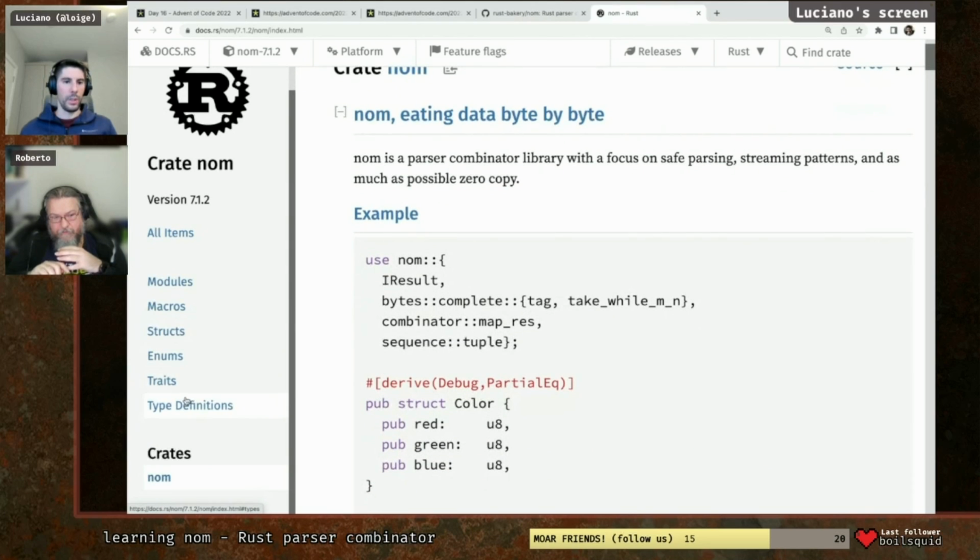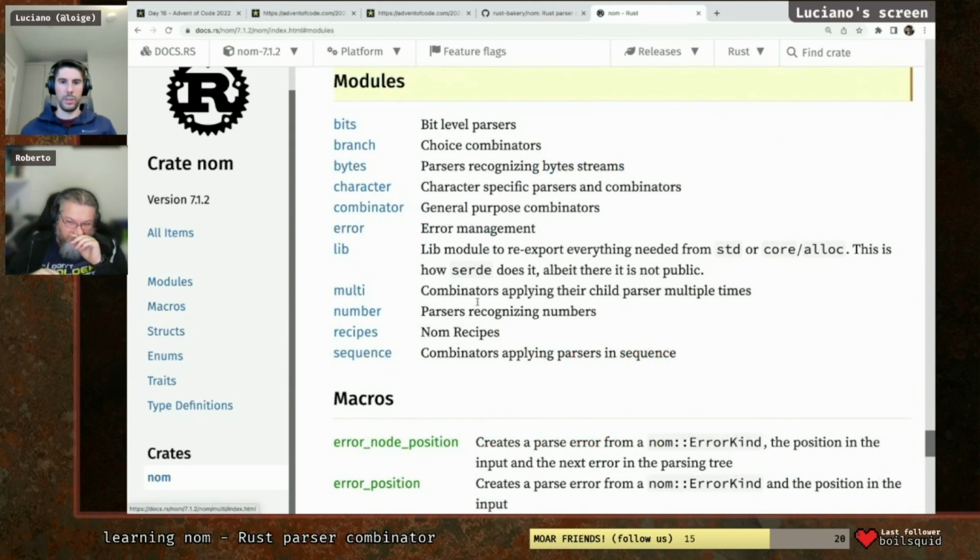So for instance, we have, where is it? Modules. For example, in the CSS example, you can specify a sharp and six values, or it's also valid to specify a sharp and three values. Or you could say blue, red, green, black colors with the nominal value. So you could even have a list of those.